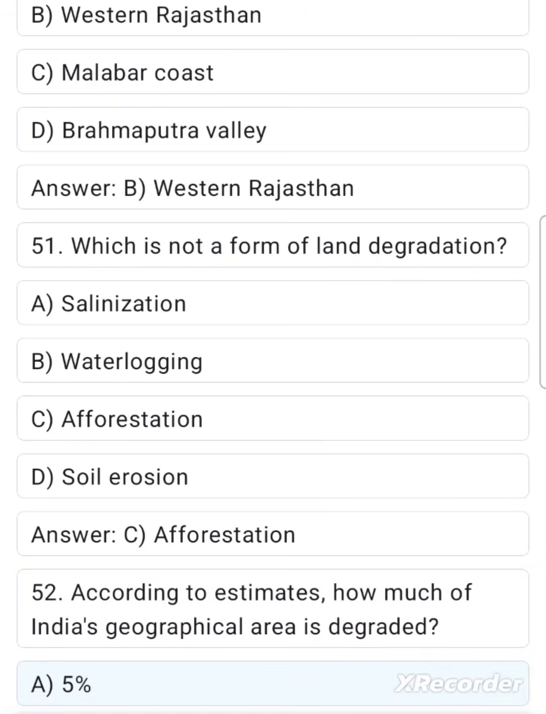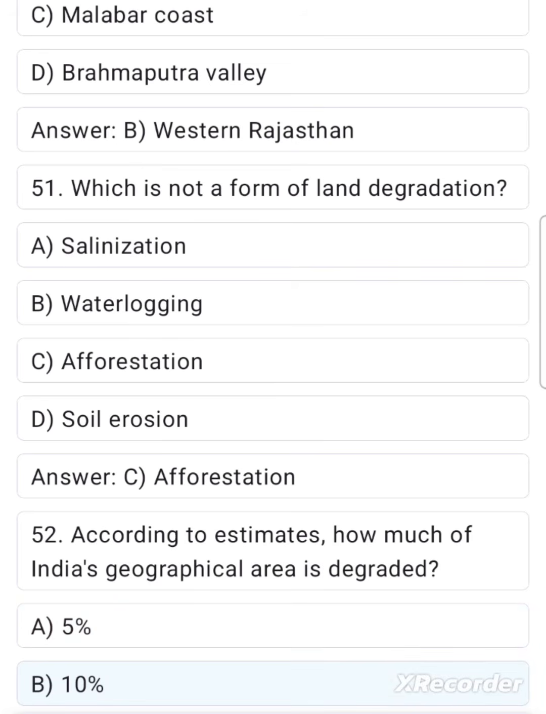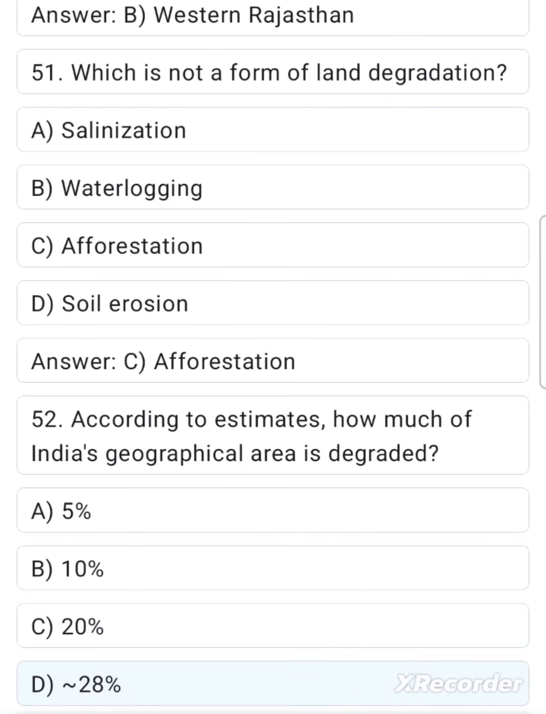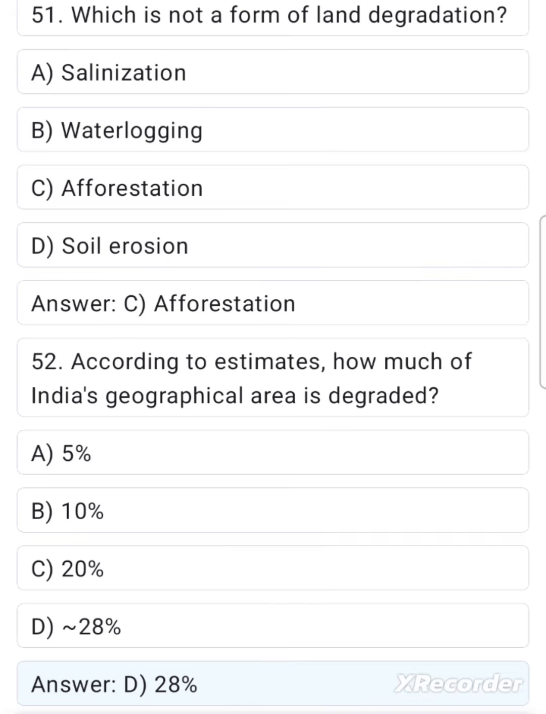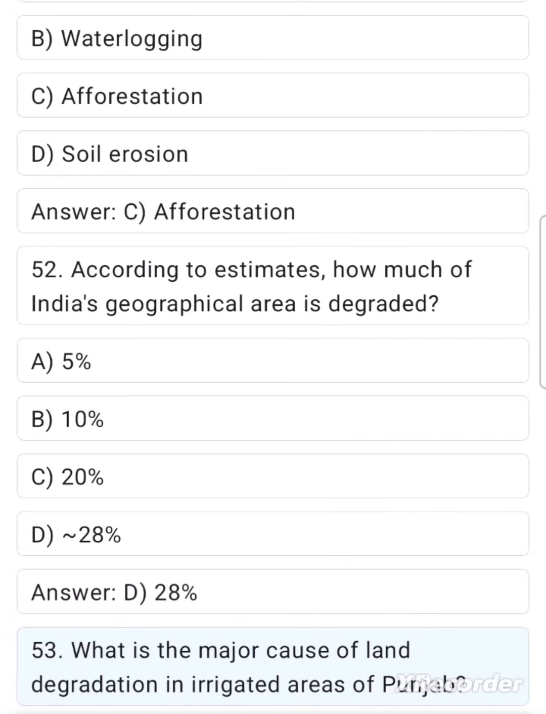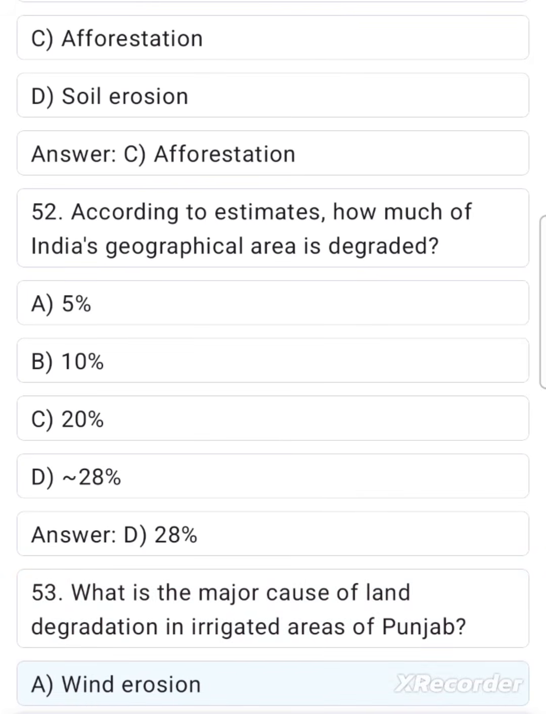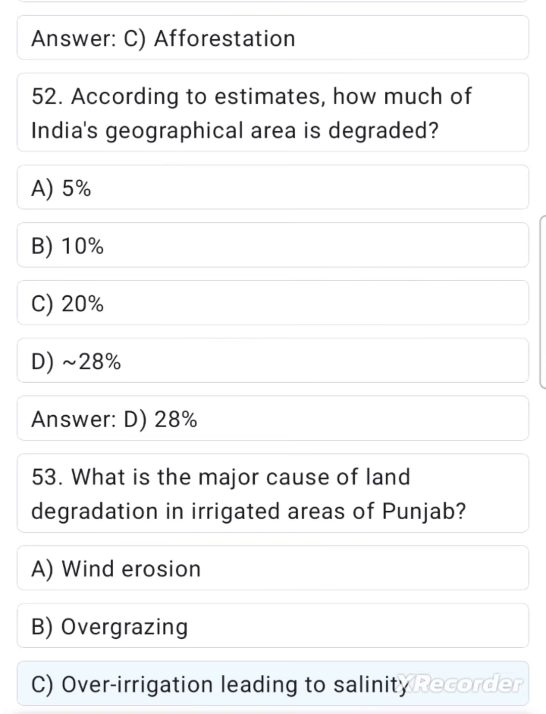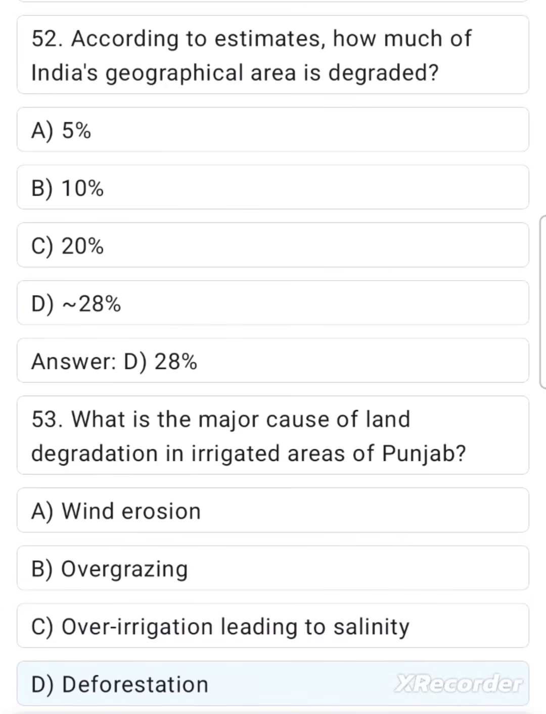A. 5%. B. 10%. C. 20%. D. Approximately 28%. Answer D. 28%. 53. What is the major cause of land degradation in irrigated areas of Punjab? A. Wind erosion. B. Overgrazing. C. Over-irrigation leading to salinity. D. Deforestation.